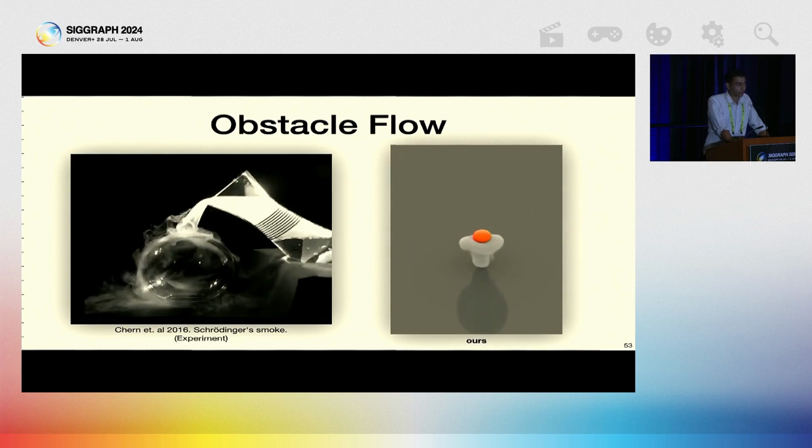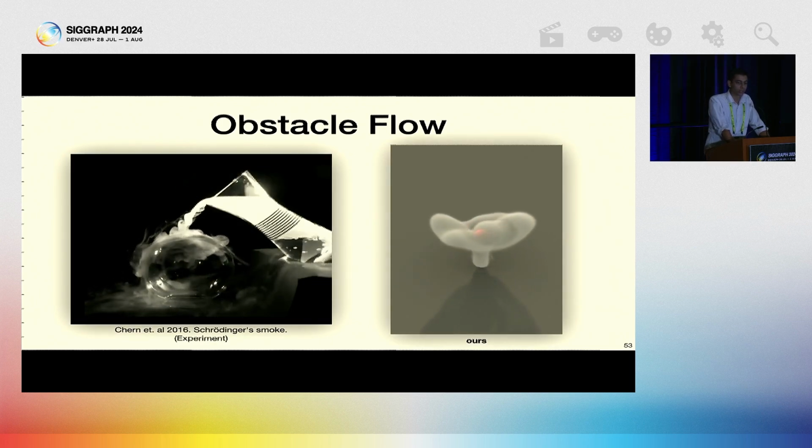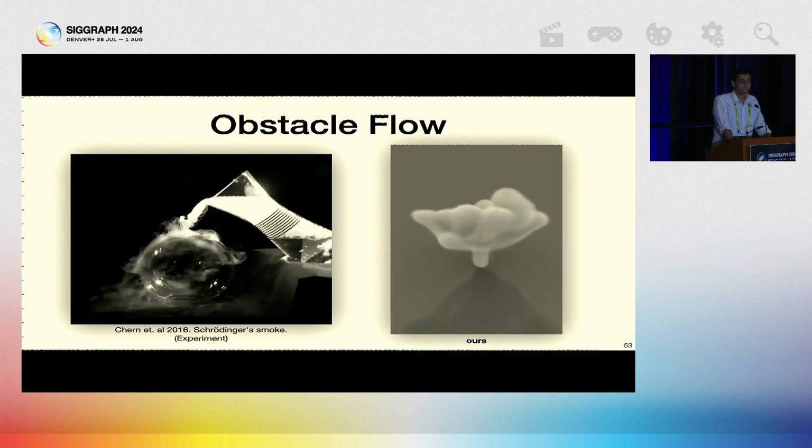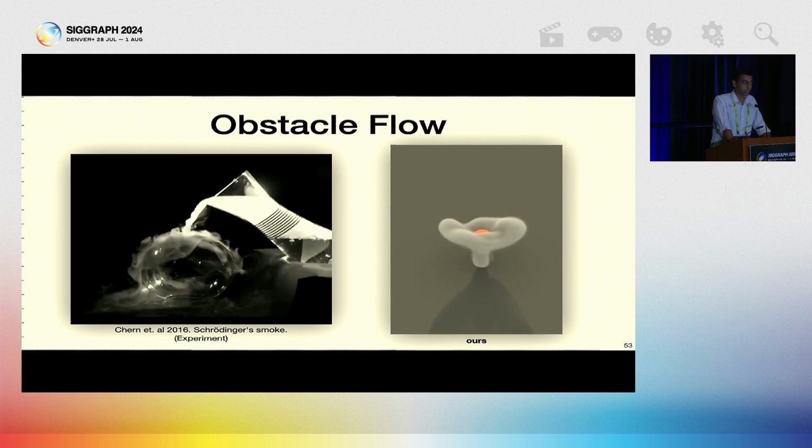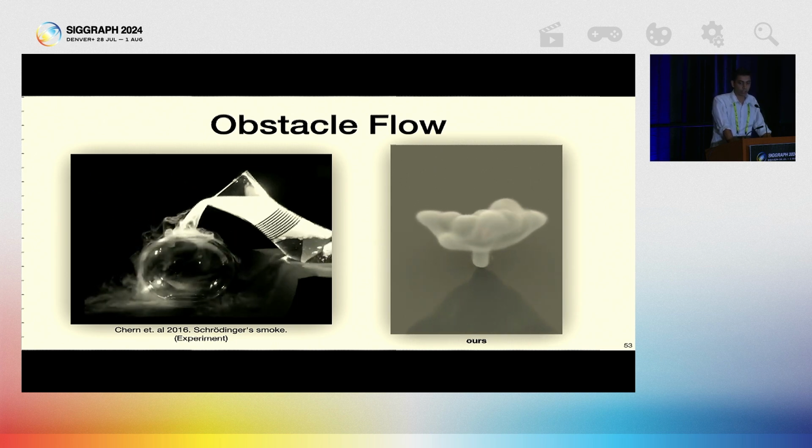This is an example of a fluid interacting with an obstacle. Note that the fluid doesn't pass through the obstacle, showing that the boundary constraints are accurate.